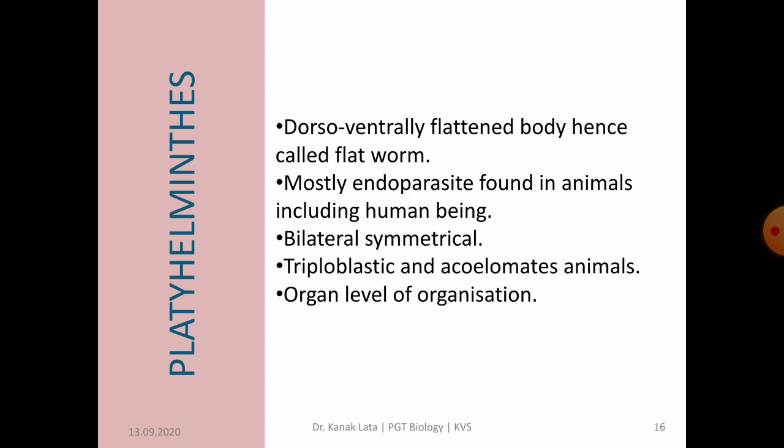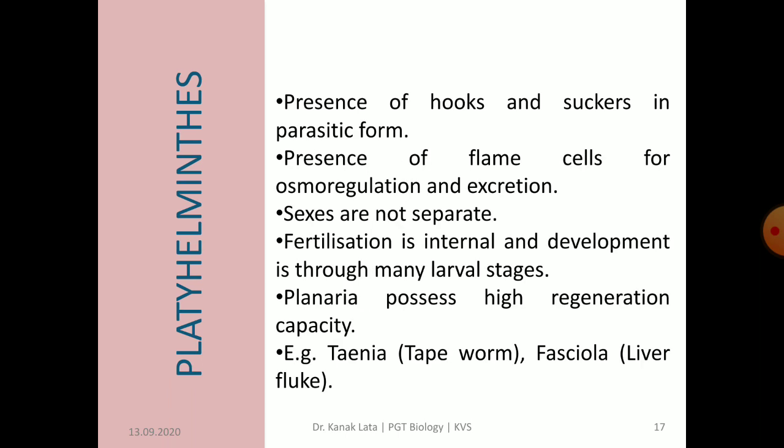Organ level of organization means they have different organ systems. There is presence of hooks and suckers in parasitic forms through which they suck the blood from the living organisms on which they are present. The excretory system includes characteristic flame cells that open outside by one or more excretory pores. The flame cells also bring about osmoregulation.